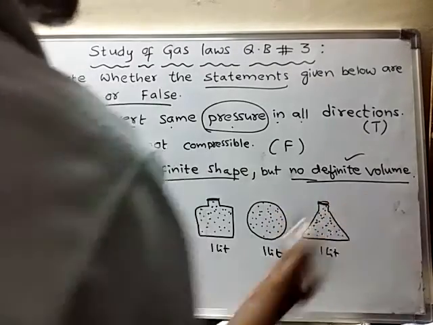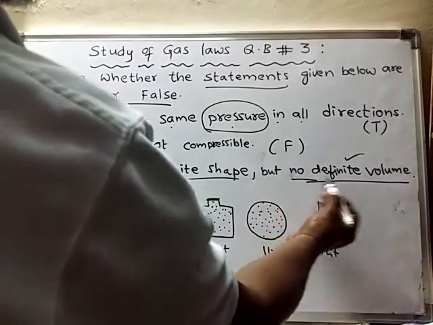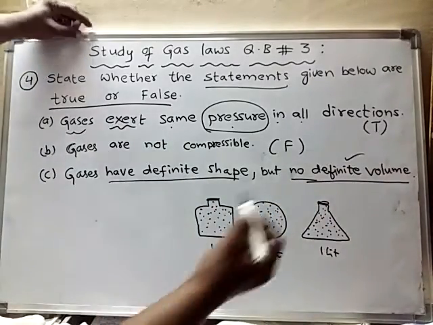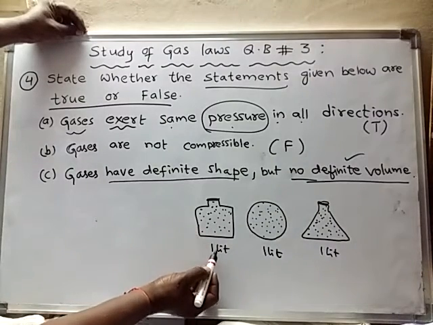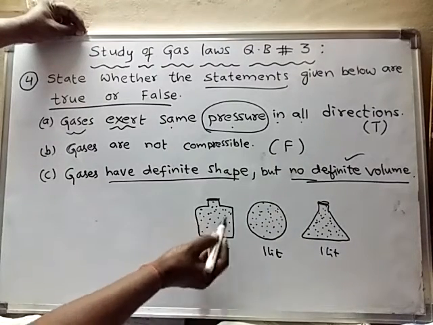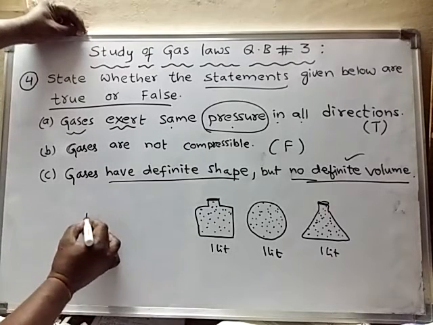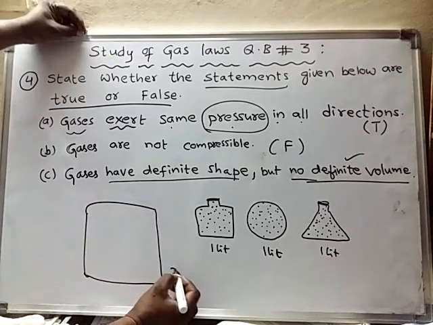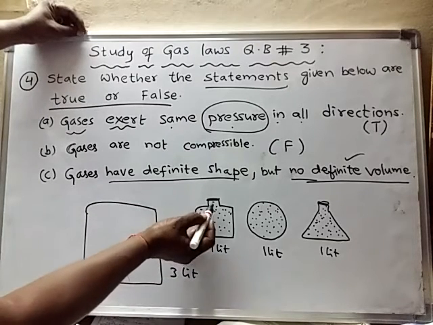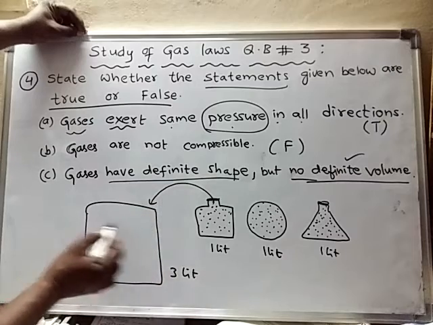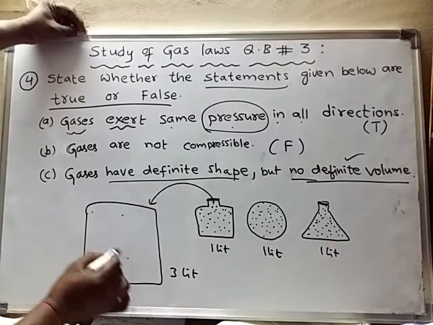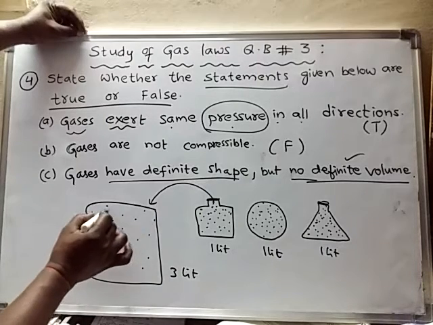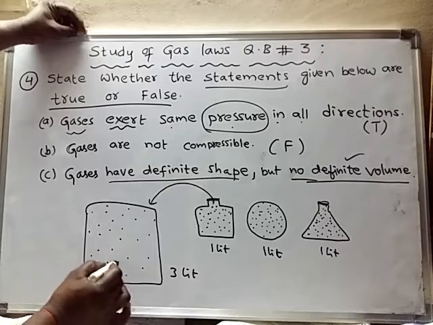So this portion is okay. They have no definite volume. Why is this okay? Because suppose I take 1 liter of gas and transfer it into a vessel whose capacity is 3 liters. Now all these gas molecules will try to occupy the entire volume of the new container. Now the volume of the gas will become 3 liters.